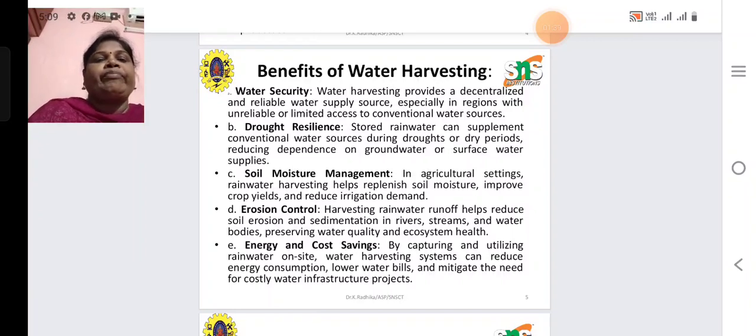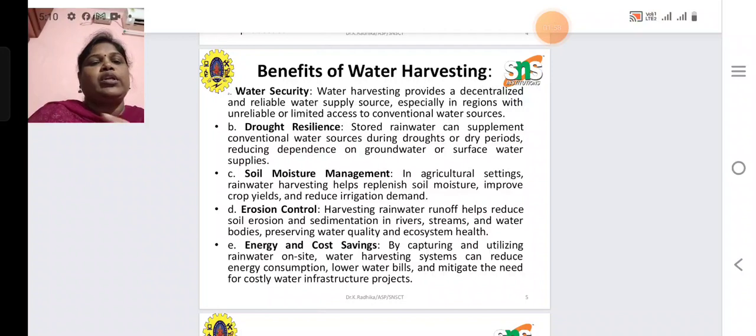Then third one, soil moisture management. In agricultural settings, rainwater harvesting helps replenish soil moisture, improve crop yield and reduce irrigation demand. Mainly, the harvested water provides moisture, and soil moisture is maintained throughout the crop growth, reducing irrigation demand.